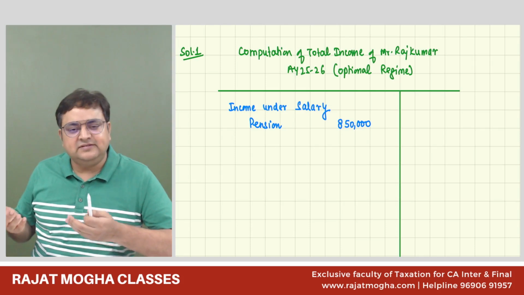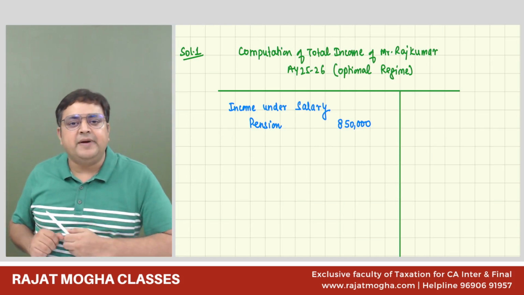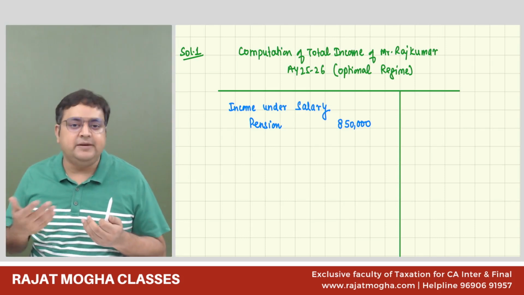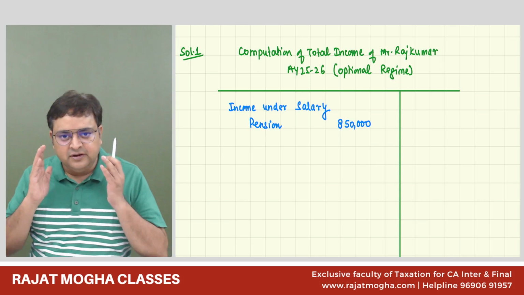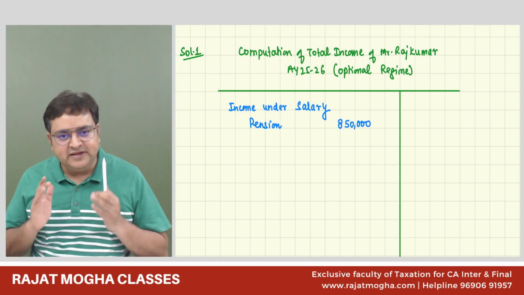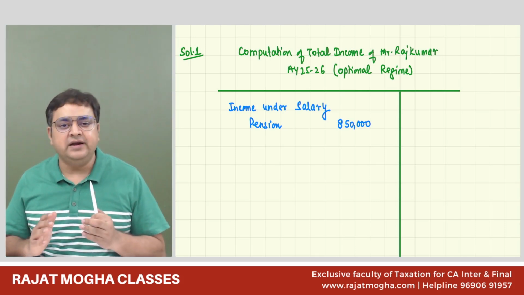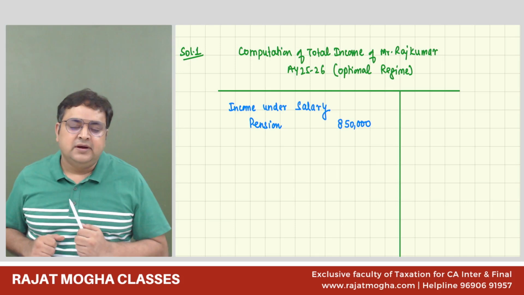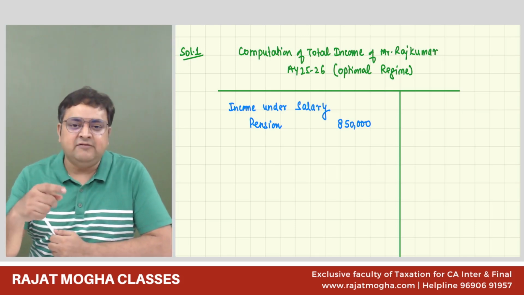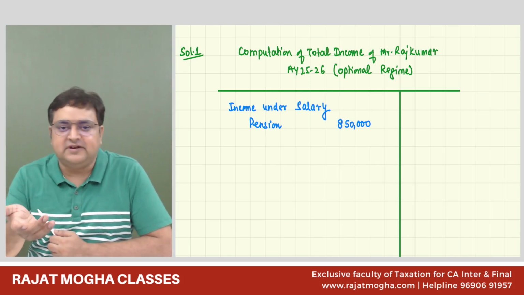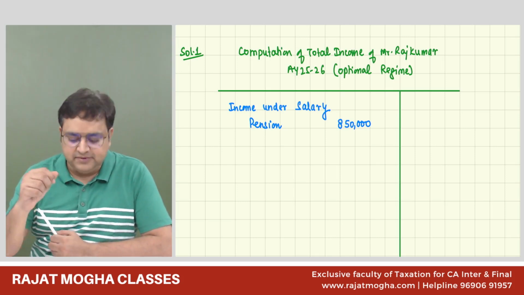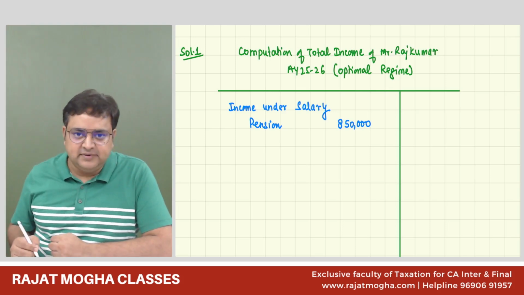No, he's saying that I am getting a pension income of 8,50,000 in this year, so it means that he must be receiving monthly pension, right? So this is the first interpretation. So please always assume, if the question is silent, that it is a regular pension, uncommuted. And you know, in the chapter of salary, we understand that the regular pension is always taxable. It's fully taxable, just like basic salary. So pension is fully taxable, 850.